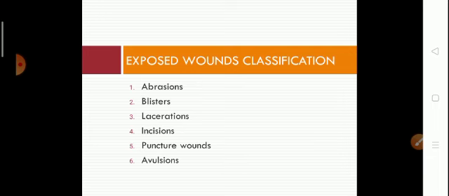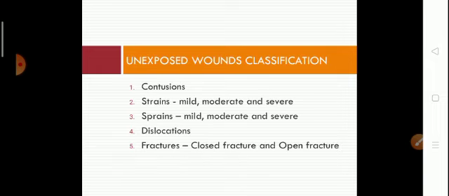Now here we complete the care and precautions required for the exposed wound. The next one is unexposed wound classifications, like contusion, strain, sprain, dislocations and fractures.